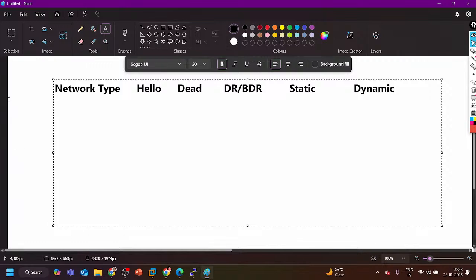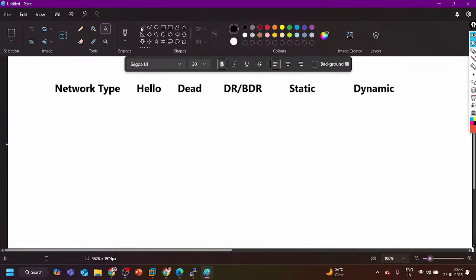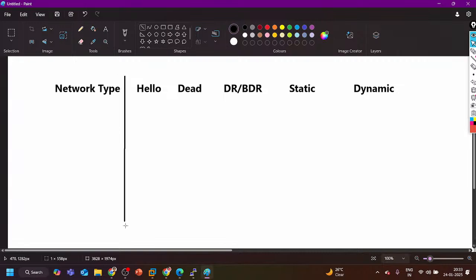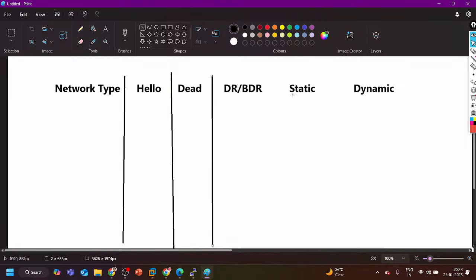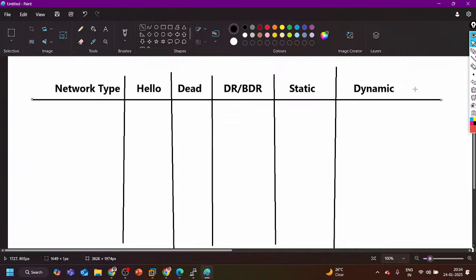Then you can answer in yes or no, like where DR and BDR election will happen, and what the hello time is on a particular network type. This is just to memorize the concept, nothing else. That's why I'm making this table.